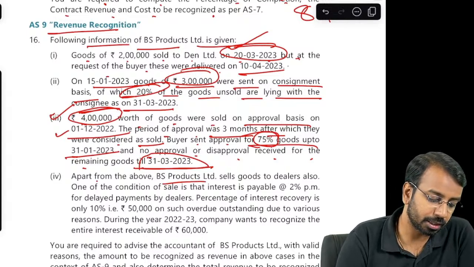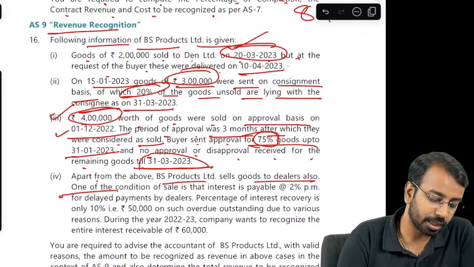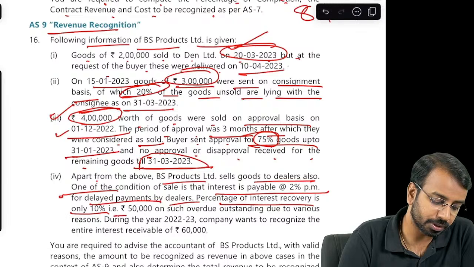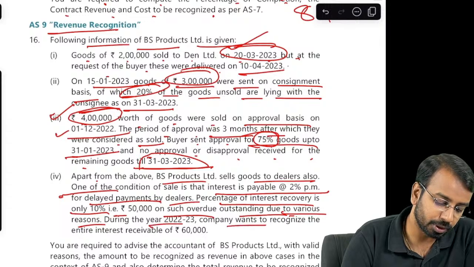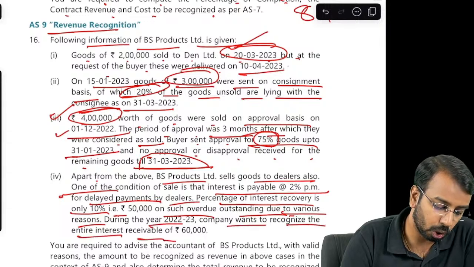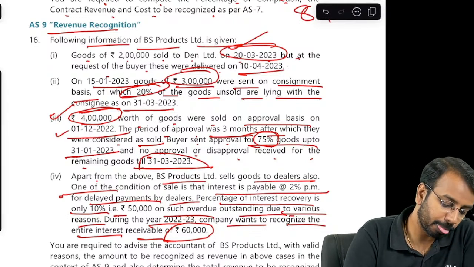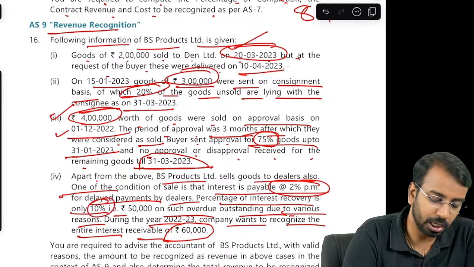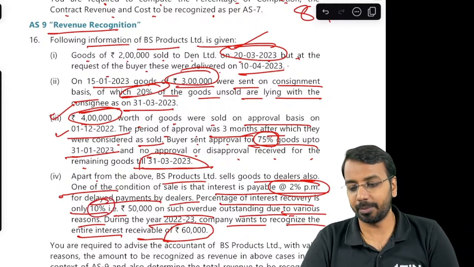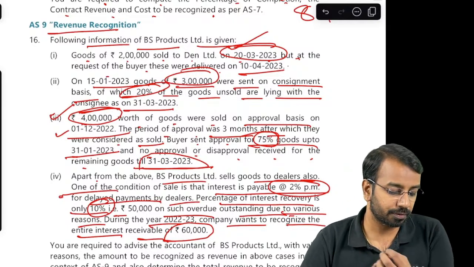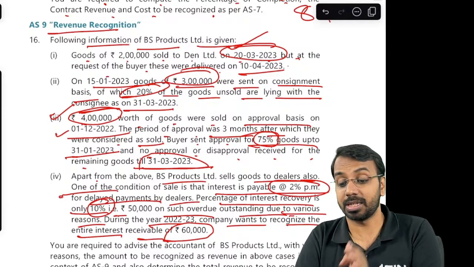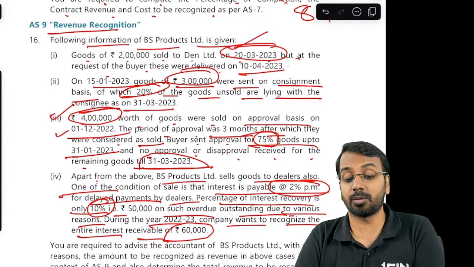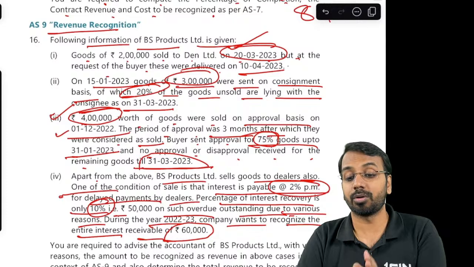Apart from the above, BS Product Limited sells goods to dealers. One of the conditions is that interest is payable for delayed payments by the dealer. Percentage of interest recovery is only 10% on such overdue outstanding due to various reasons. During the year, the company wants to recognize the entire interest receivable of 60,000. Now here, please understand, they charge 2% per month, but recovery is only 10%, which means they are recovering only 10%, that is 50,000. But they want to recognize 60,000. Is that possible? No. You should recognize only 50,000 because that is the recoverable amount.